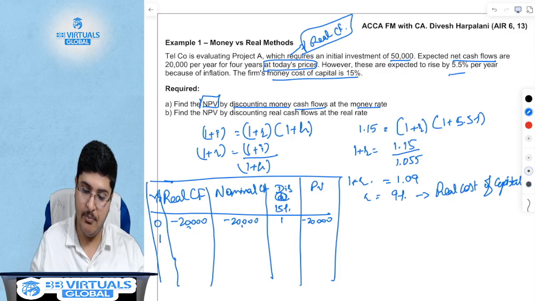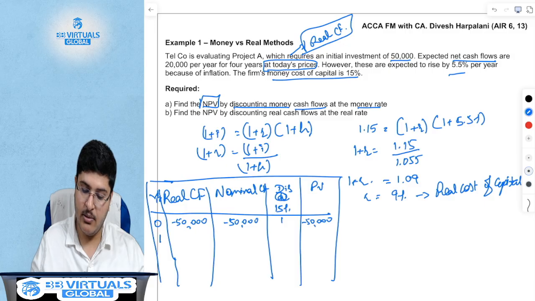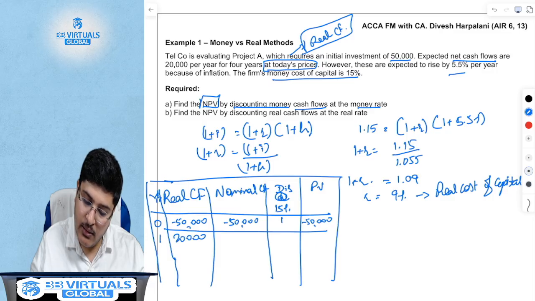Sir, in year one, actually this was 50,000. My bad. This was 50,000. Again, sir, in year one, my real cash flow is 20,000.